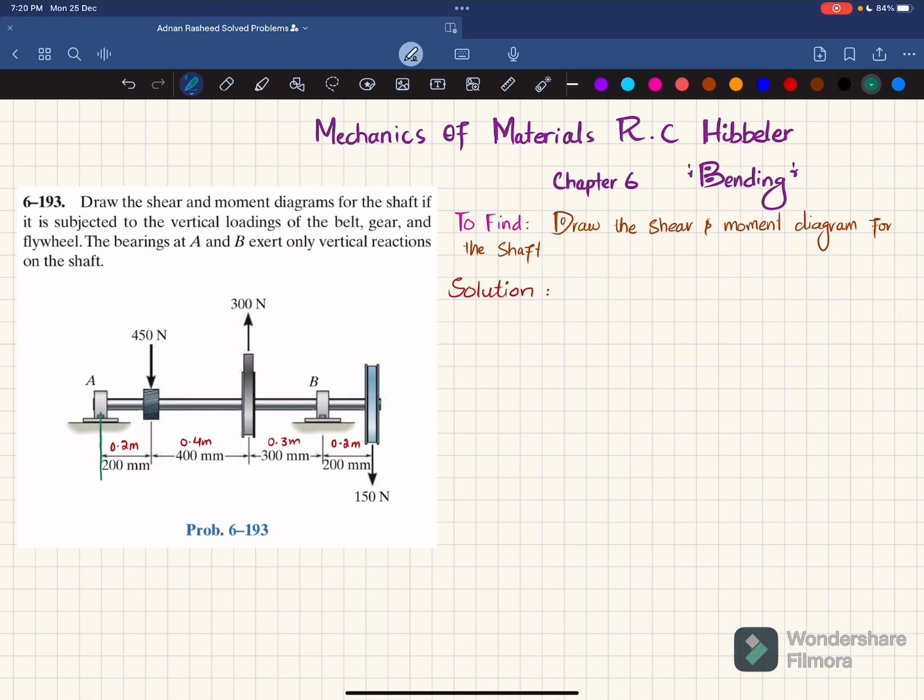The first step is that if you remove this bearing at A, you will have a reaction force; let this be RA. If you remove the bearing at point B, you will have a reaction force equal to RB. This distance is 200 millimeter or 0.2 meter. This is 400 millimeter or 0.4 meter. This is 300 millimeter or 0.3. So we'll find RA and RB by using equations of equilibrium.